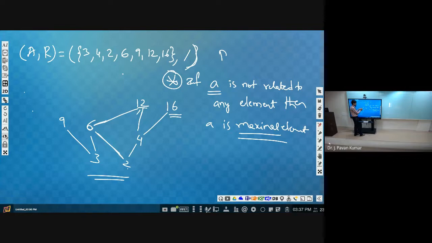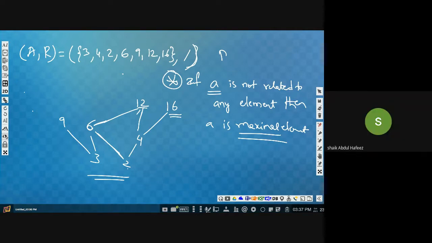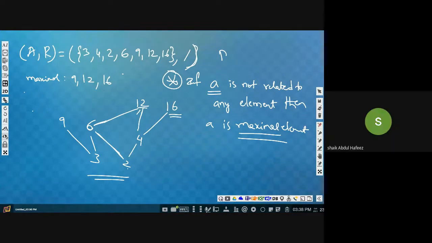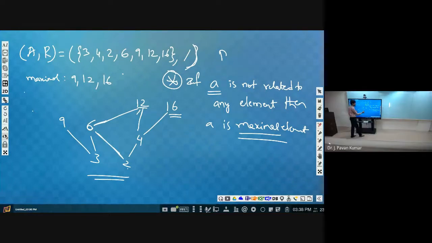So can we consider 12 as the maximal element? Yes, sir. 9 also. Are we having any other element which is maximal in this Hasse diagram? 9. So what are the maximal elements in this? Maximal elements are 9, 12, 16. Yes or no? Yes. Is this clear? Yes, sir.